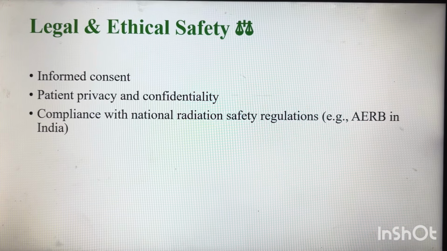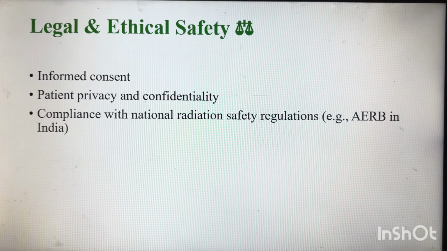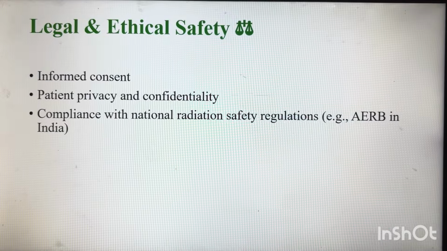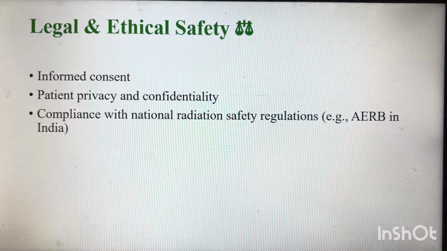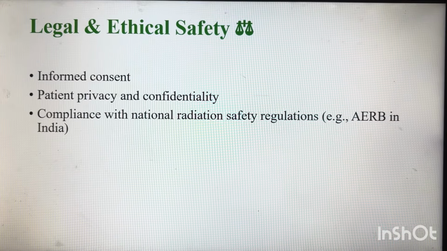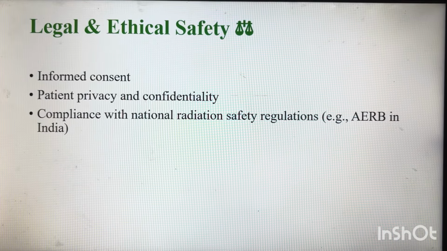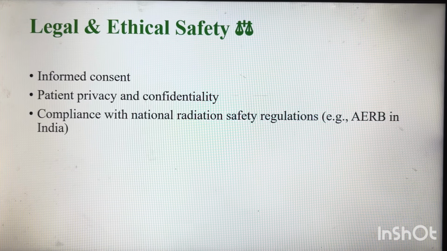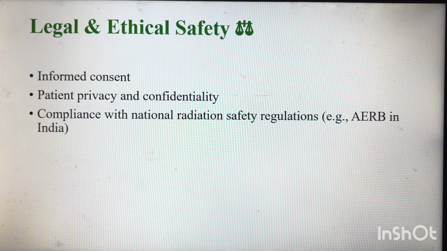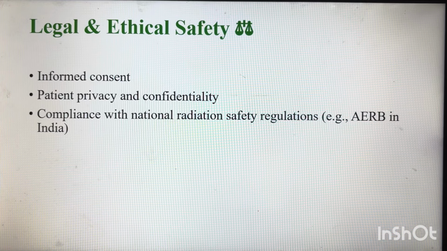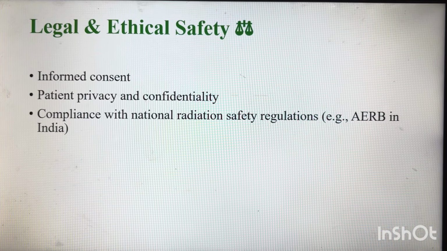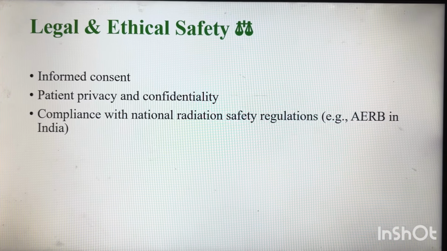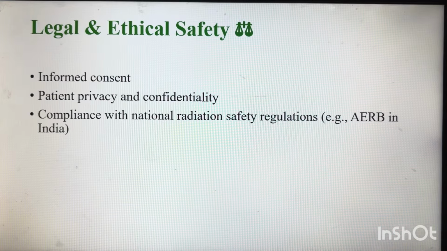With compliance with the national radiation safety regulations, all the legal things should be taken care of. As per the requirement of AERB, all the consent needs to be taken. Patients should be explained about the procedures, and patient privacy is a requirement. And wherever the patient attender needs to accompany the patient, or where the patient is a minor, they have to be given lead aprons to avoid the radiation dose.